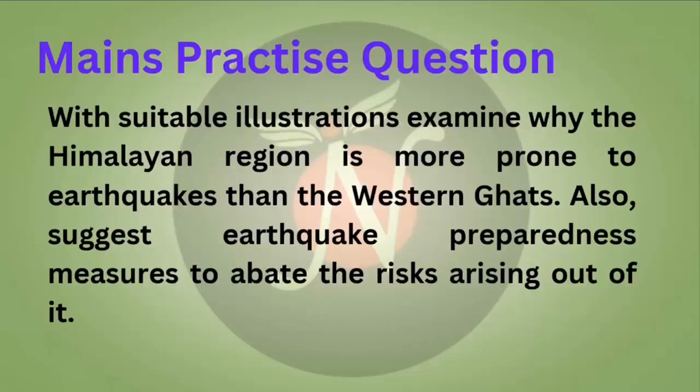The question says, with suitable illustration, examine why the Himalayan region is more prone to earthquakes than the Western Ghats. Also suggest earthquake preparedness measures to abate the risk arising out of it. You have to answer this particular question in 250 words. Write your answer and send it to us on our WhatsApp number to get it reviewed.